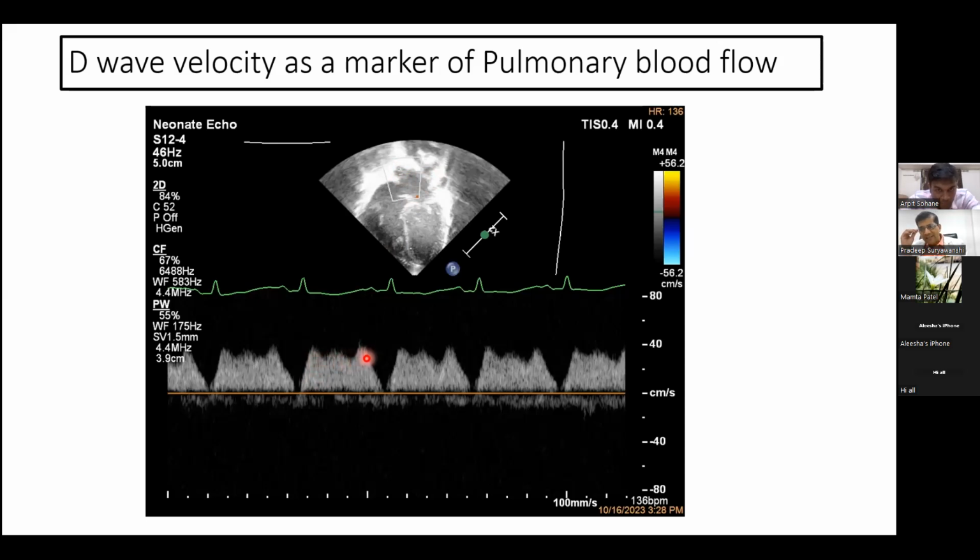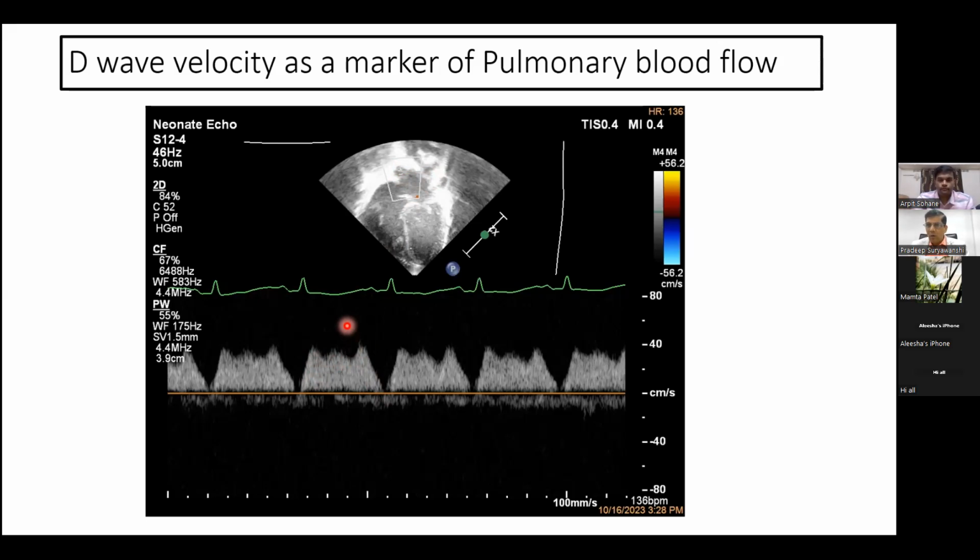The D wave indicates basically whether the flow is decreased, whether the flow is up. Naturally, in cases of the preterm PDA, there is an increase in left atrial blood flow and increase in LV preload, so the D wave will be up. In cases of pulmonary hypertension, the D wave velocities will be problematic because of the pulmonary resistance. So that's the importance of the D wave.